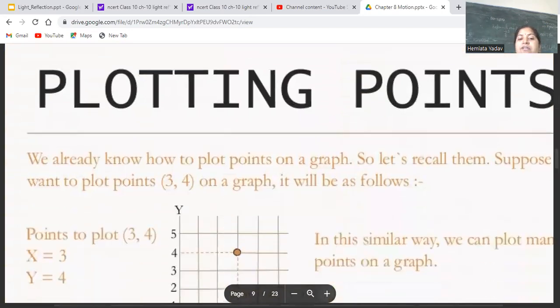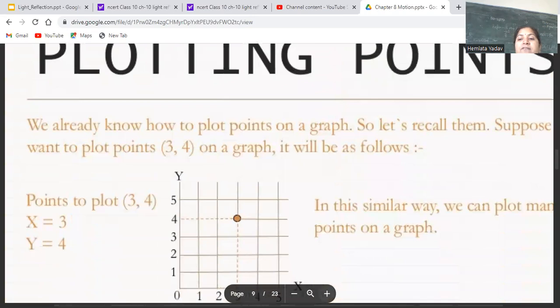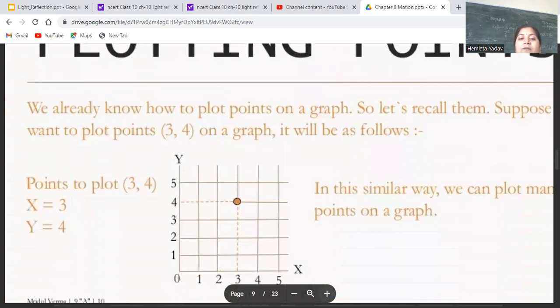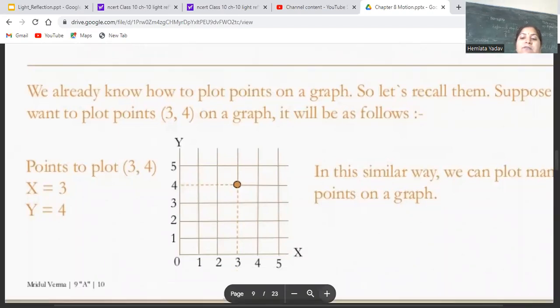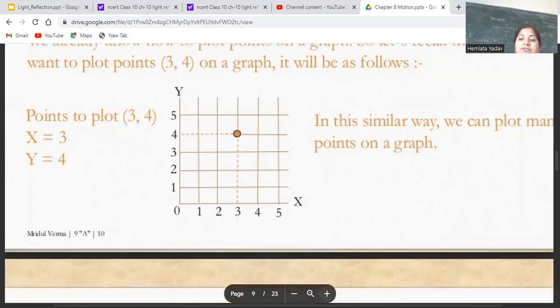Plotting points. We already know how to plot a point on a graph. So let us recall them. Suppose you want to plot 3, 4. So x-axis is 3 and y-axis is 4. In a similar way, we can plot many points on the graph.